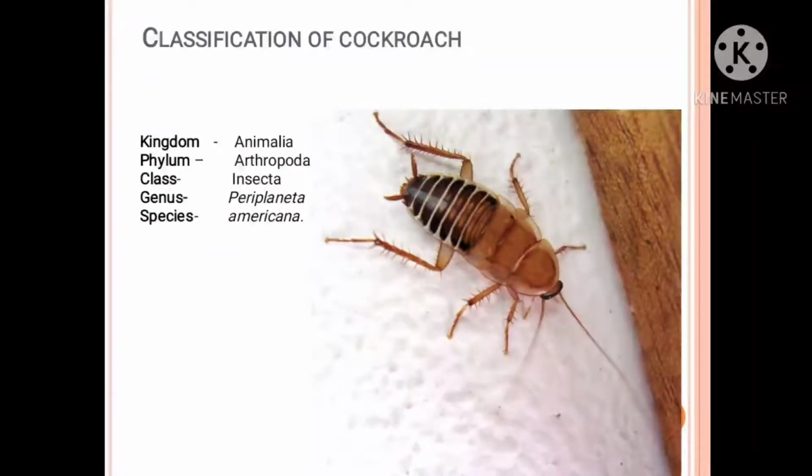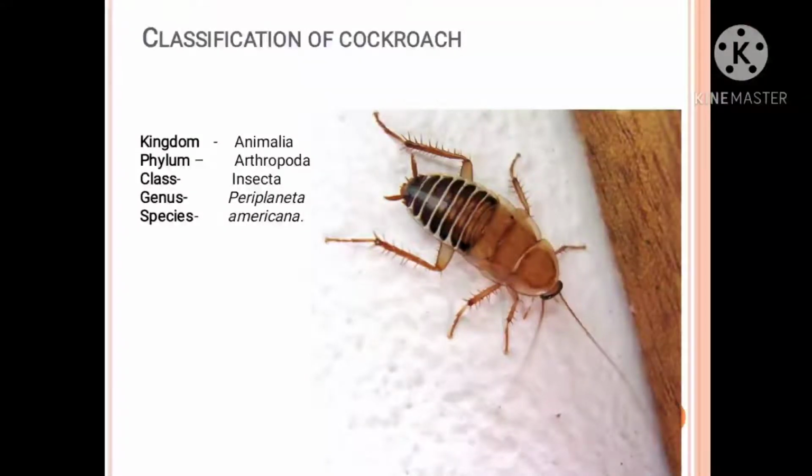In the classification we are going to study the kingdom, phylum, class, genus and species. See the classification of the cockroach: kingdom Animalia, phylum Arthropoda, class Insecta, genus Periplaneta and species americana. Now this cockroach belongs to the kingdom Animalia. So why does it belong to the kingdom Animalia?